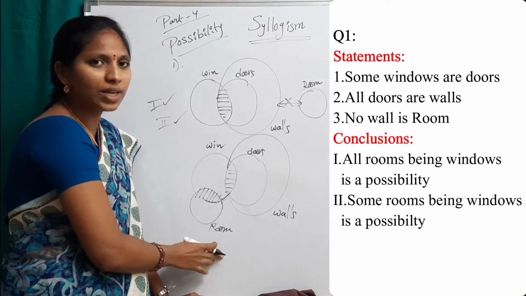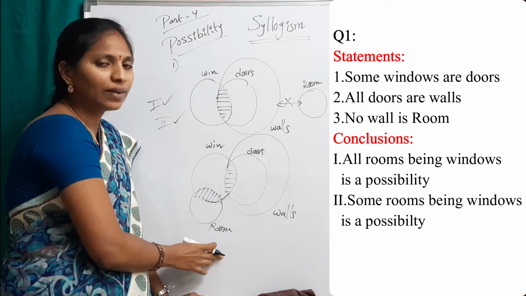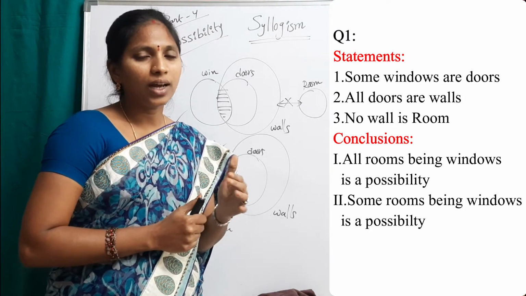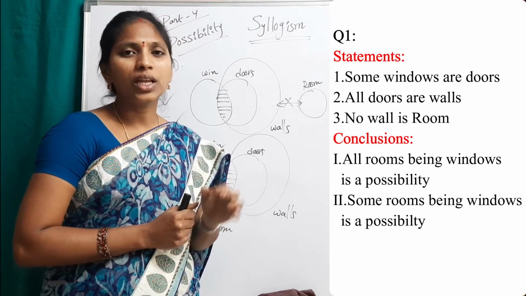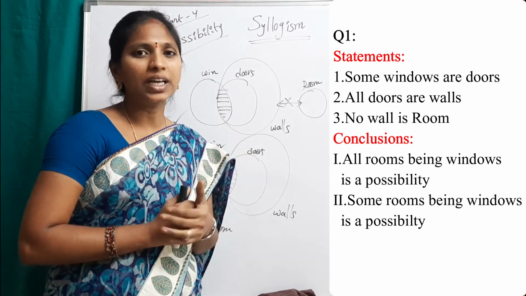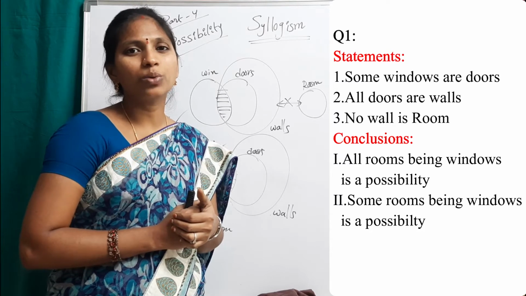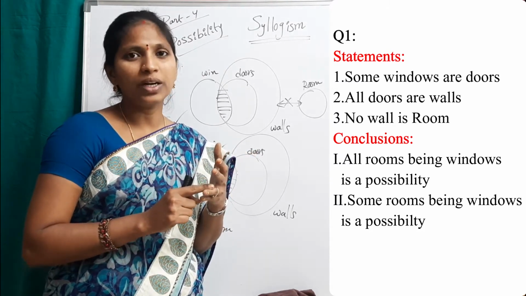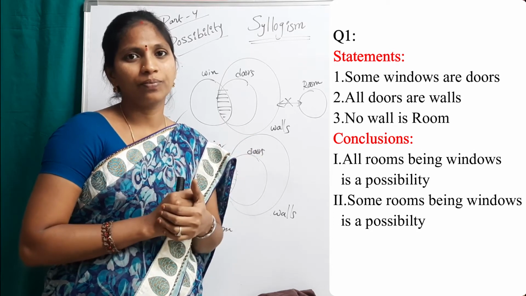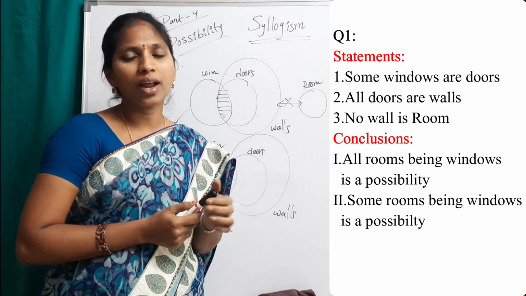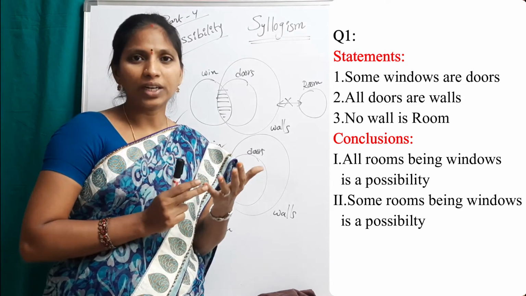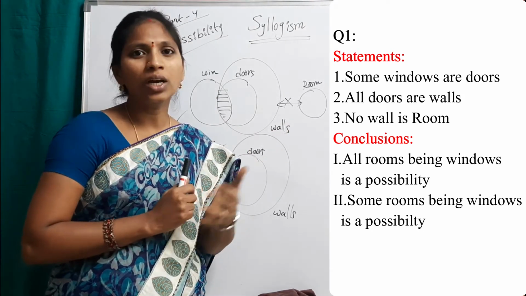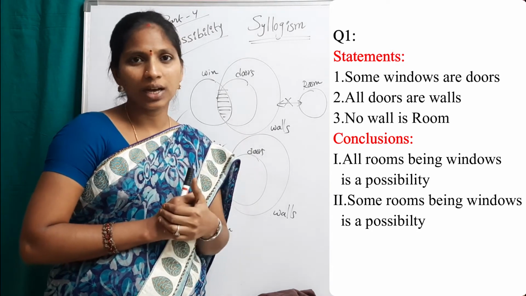Answer for this question is both 1 and 2 follow. In this video, totally there are 10 questions. 3 questions only on possibility conclusions and remaining 7 questions on definite conclusions as well as possibility conclusions, means mixing. In most examinations, they are asking mixing of definite conclusions and possibility conclusions.